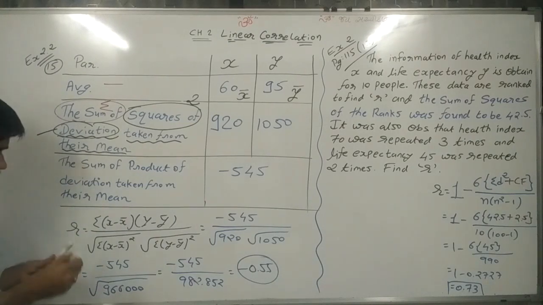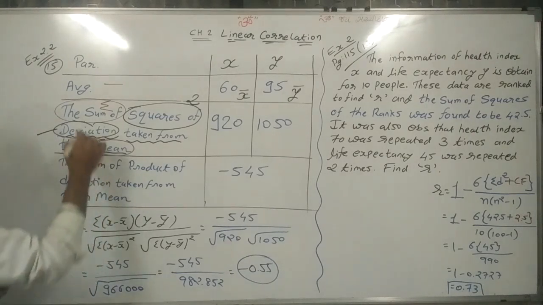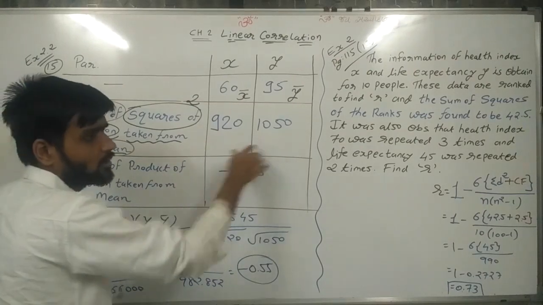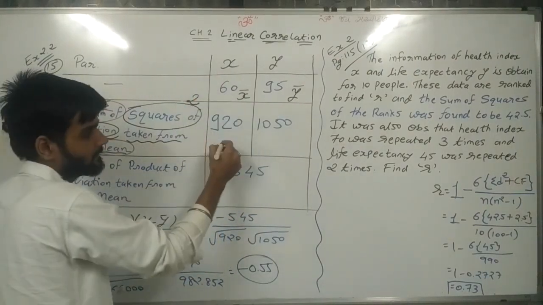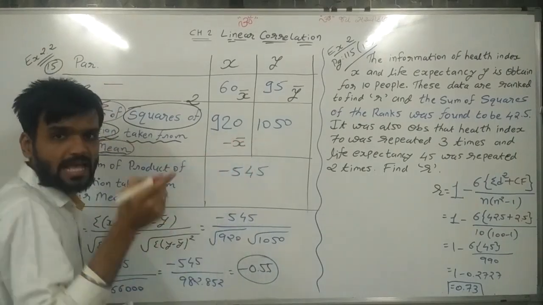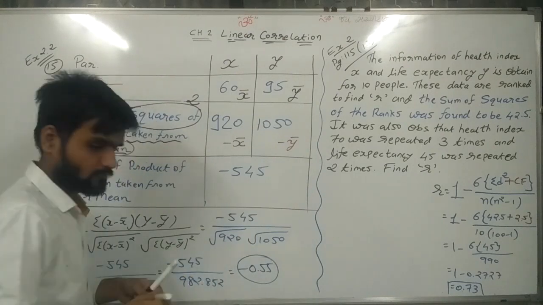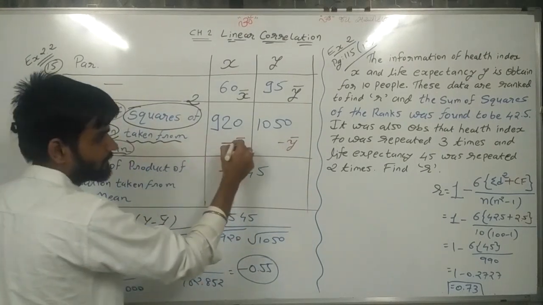Sir, what is mean? Deviation taken from their mean. Mean means average. So here two are given. So deviations are taken from the means: deviation taken from x bar as well as deviation taken from y bar. Deviation means minus.